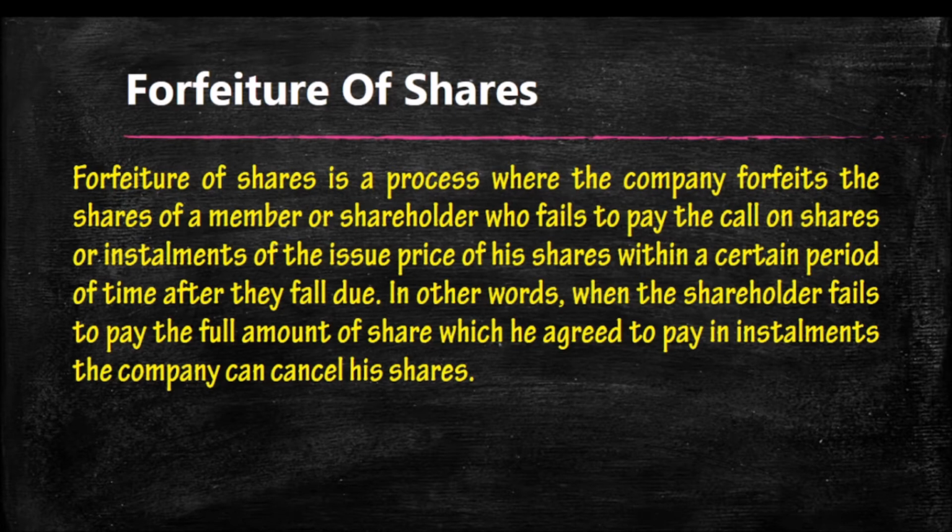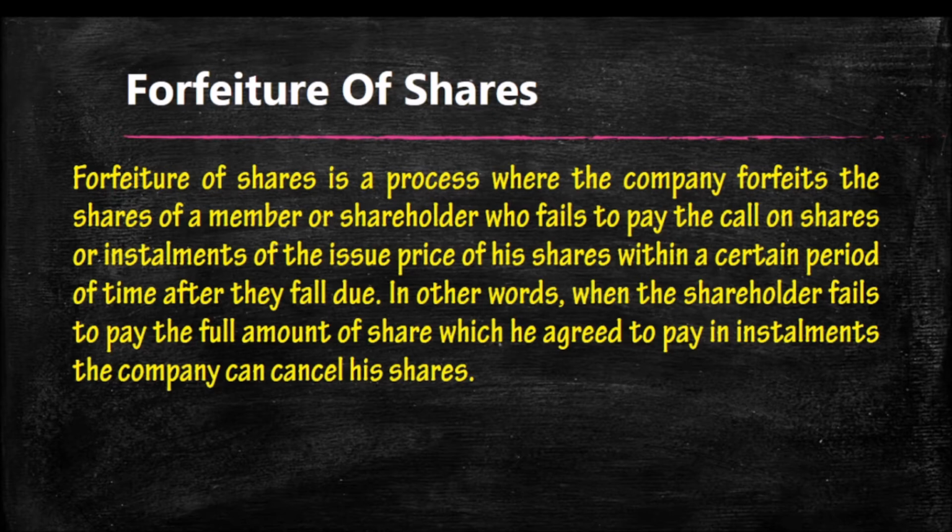Forfeiture of shares is a process where the company forfeits the shares of a member who fails to pay the call on shares or installments of the issue price of his shares within a certain period of time after they fall due. Those shares will be forfeited or cancelled if the payment is not made within the stipulated period.